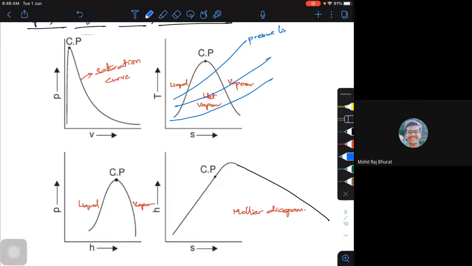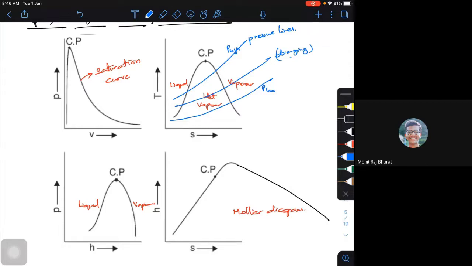So whenever you put pressure lines on a TS diagram, the higher pressure is at the top, this is P high, this is P low. The lowest pressure is at the bottom and the highest at the top. They are not parallel, they are diverging.